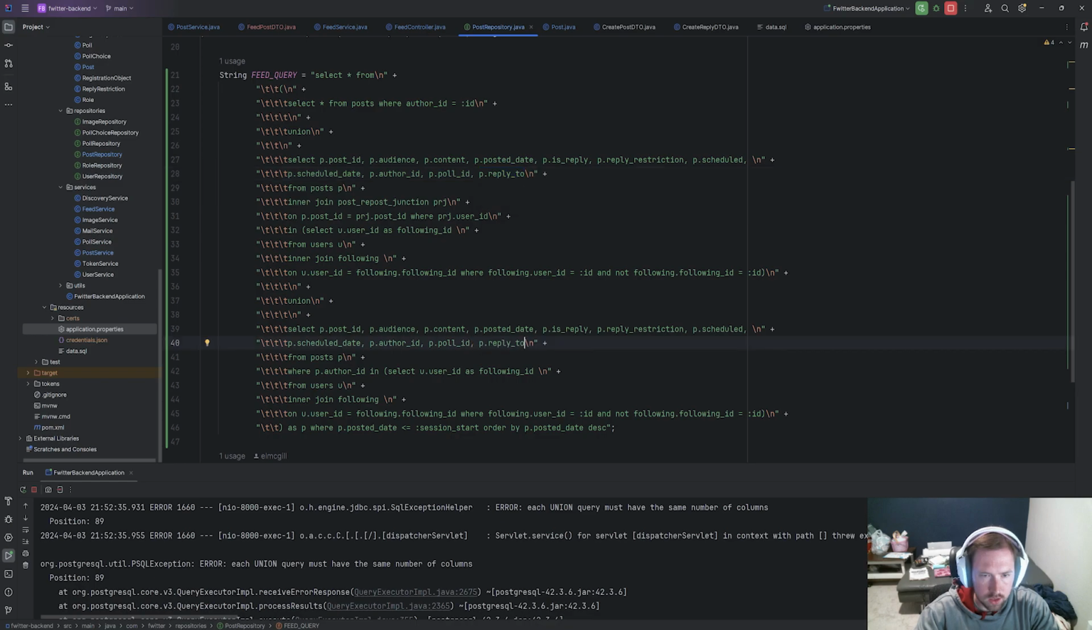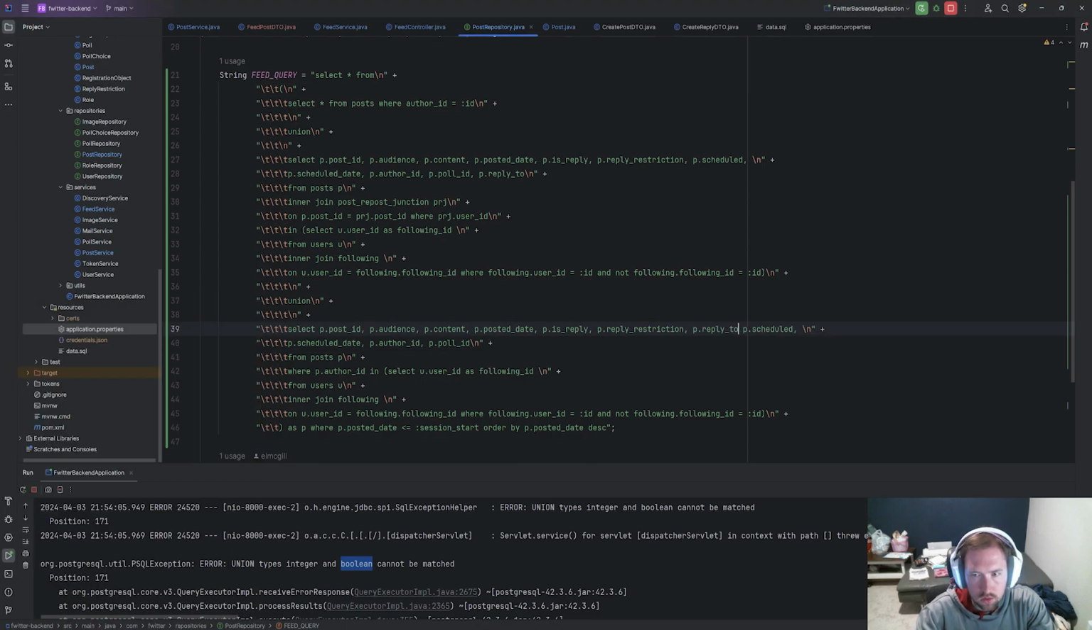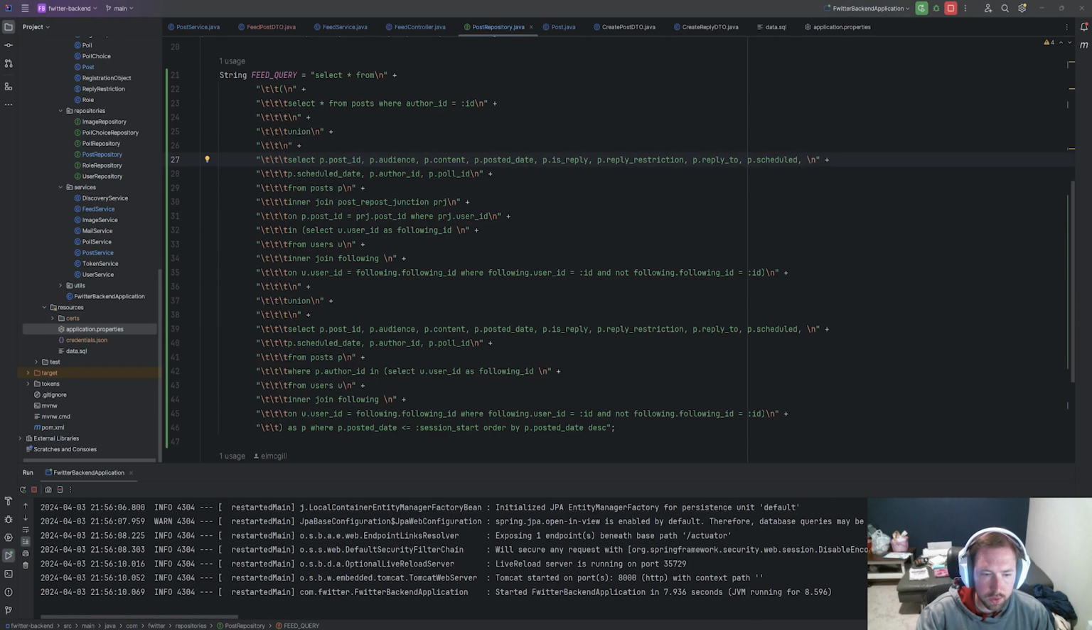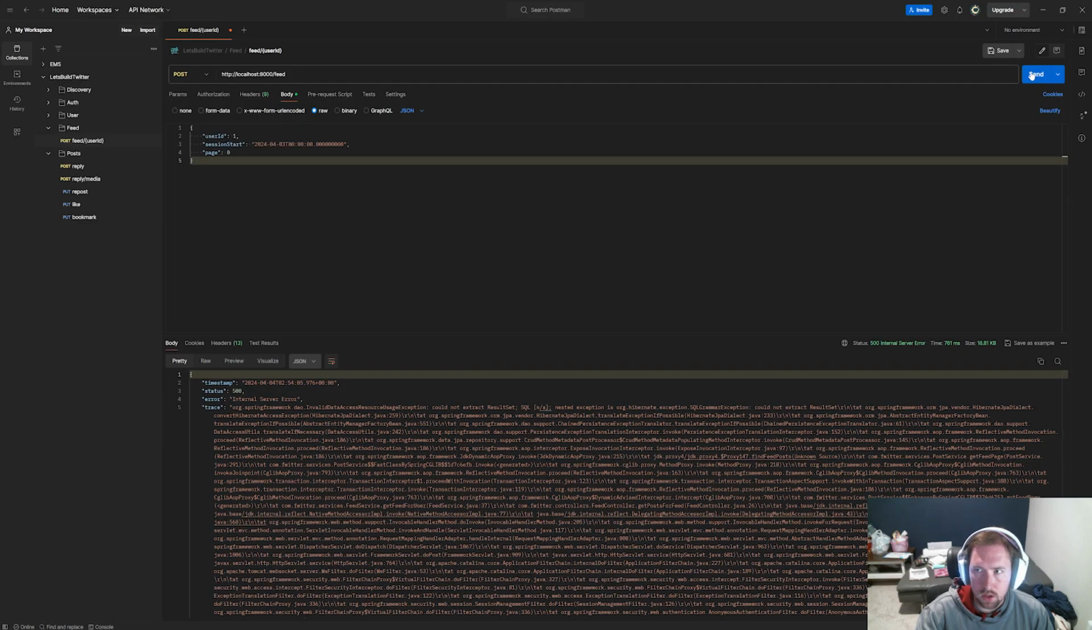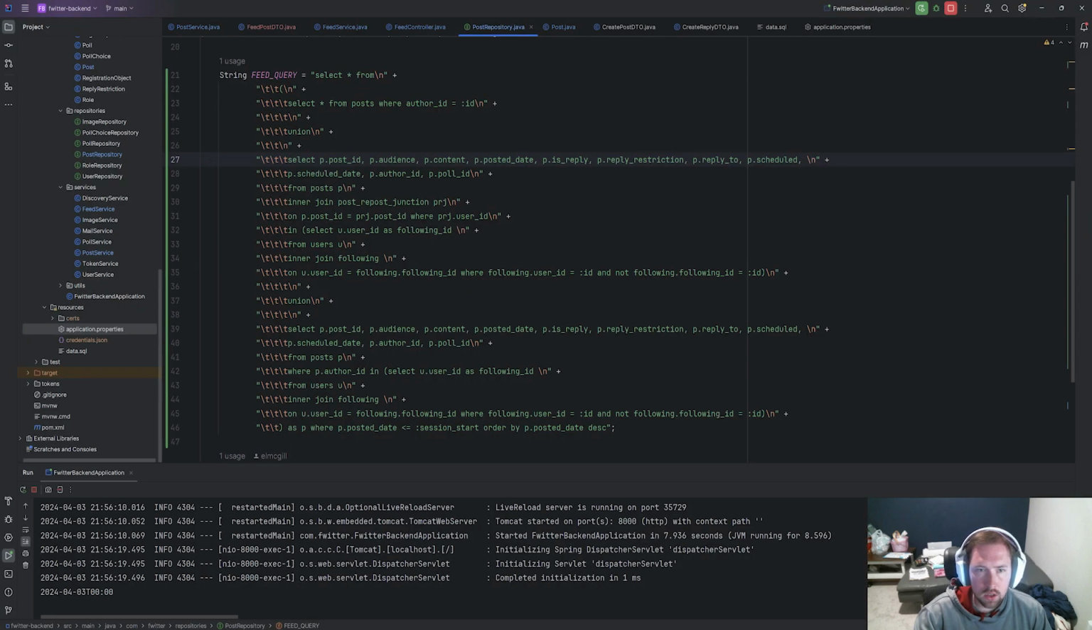And is that all of them? That might be all of them. Okay, let's fix this. Is it not in the same order? It might not be in the same order. So I guess let's try to add this after reply restriction and see if that fixes it. That'd be a really stupid reason for this to be broken. And after reply restriction, reply to, let's delete this reply to. Maybe it wasn't in the right order because one was integer and one was Boolean. There we go. So if we reply, let's go into our Postman.